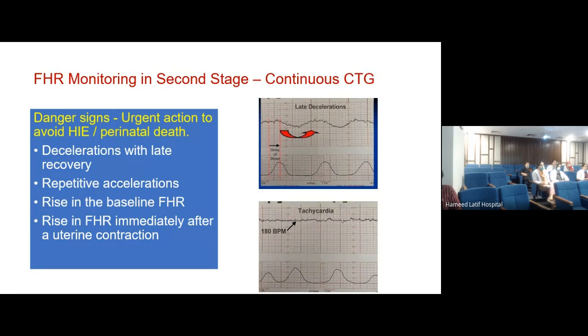The second thing is late deceleration. देखो कितने आराम से recovery हो रही है. Just look at the pattern of recovery. Normally, the peak of uterine contraction should meet with the start beginning with the deceleration.